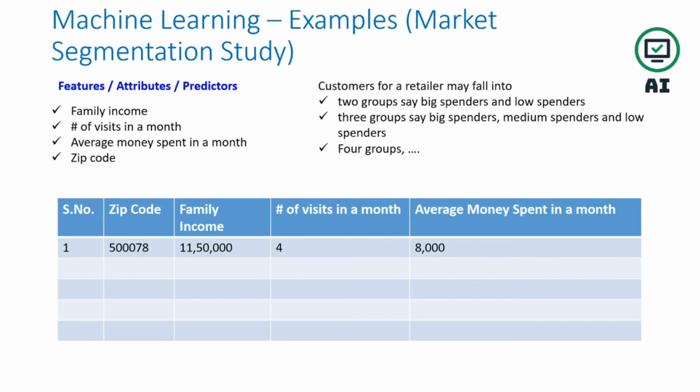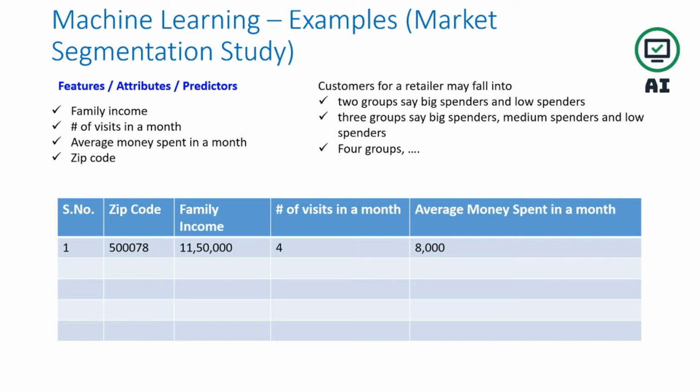Let's see the second example. This is a machine learning example, market segmentation study. Here the customers of a retailer may fall into two groups, say big spender and low spender, or three groups, say big spender, medium spender, and low spender, and so on. Four groups, five groups, you can categorize into multiple groups. But here there is no target. The target attribute is not already defined.